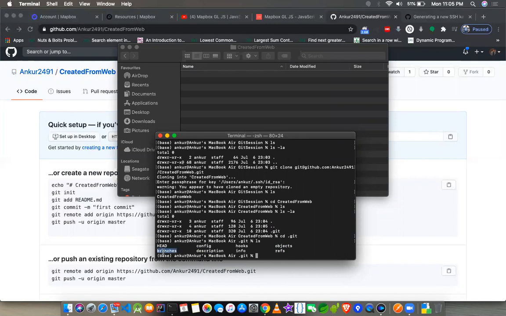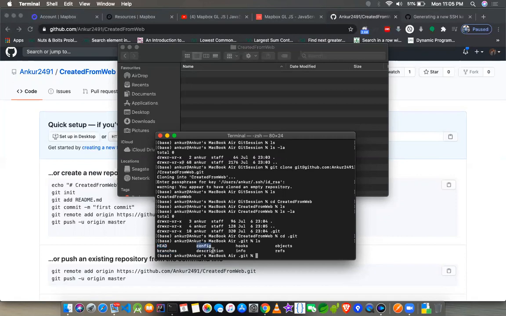As I told you, branches is something which will store your branches, which I'll show you how to create one. And head is the one which shows the current code pointer, where it points. So head, as the name suggests, means the front portion. So where it is now.